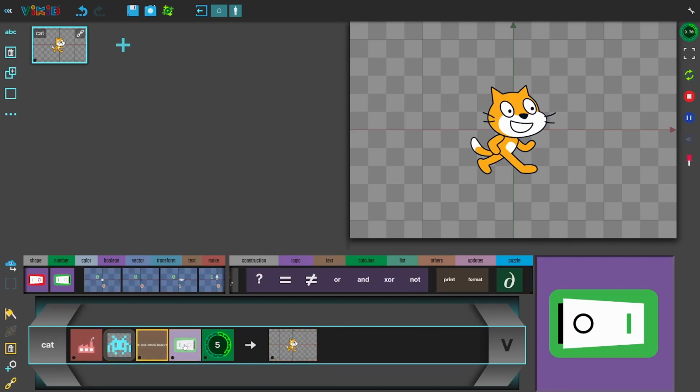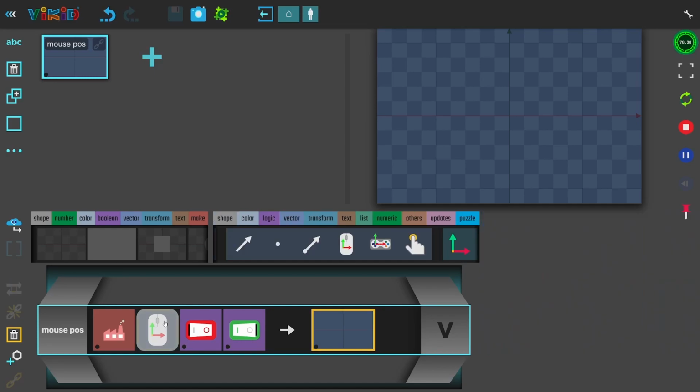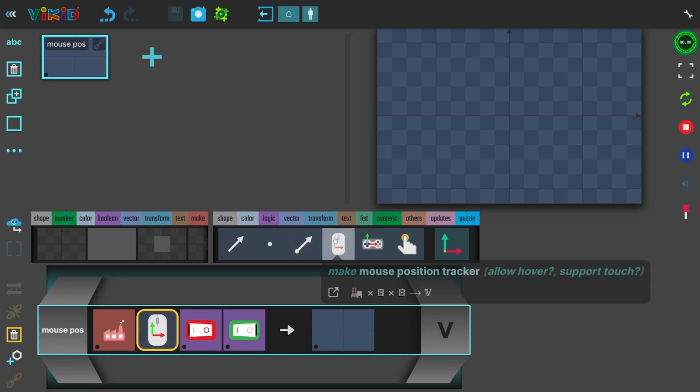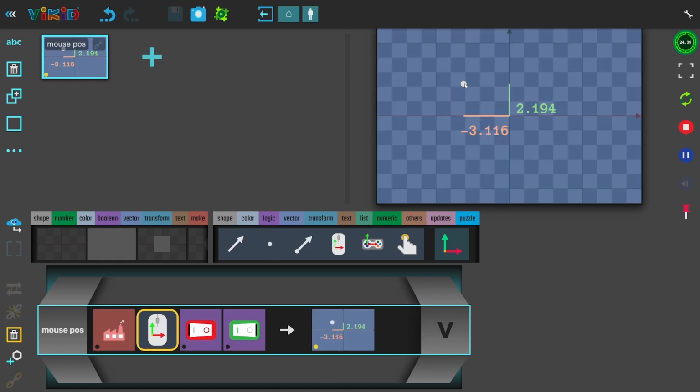When we start the program, signals are updated with their initial values. Not every signal in ViKiD has an initial value. For example, the mouse or finger position tracker. The tracker doesn't know what the initial position will be until we touch the screen. When we start the program, we see that the output signal of the tracker doesn't flash and it is displayed in a dark color. This means that the output signal doesn't have a value yet. It is pending and it's not ready yet. However, when we tap the screen or move the mouse while holding down the mouse button, we see that the output signal is updated. Every time we move the mouse or drag our finger, the update indicator flashes.